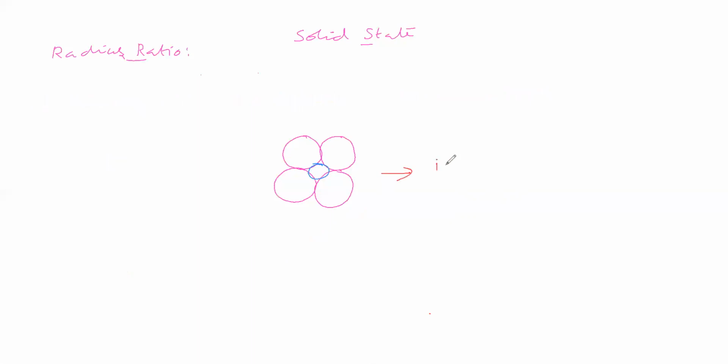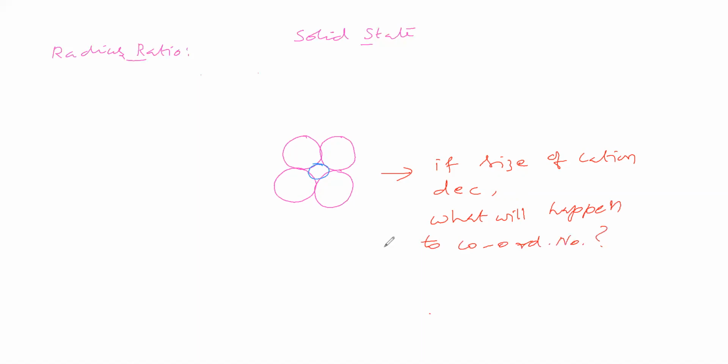Now if the size of the cation decreases, we are changing the cation. What will happen to the coordination number? We are taking out this cation and keeping a small cation now.